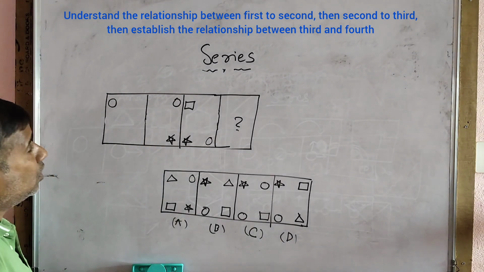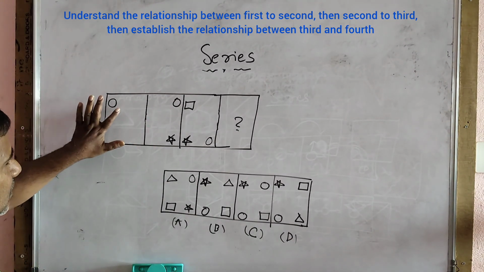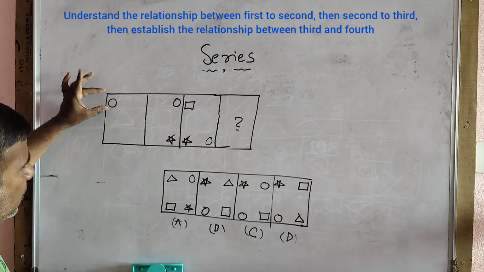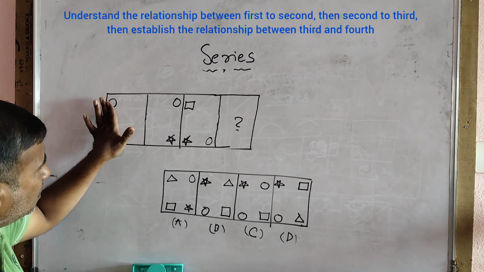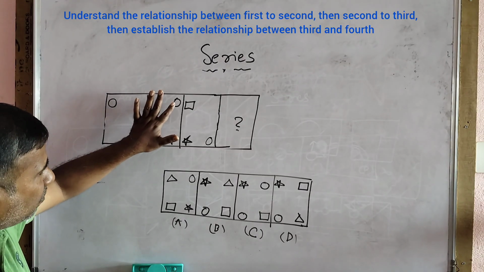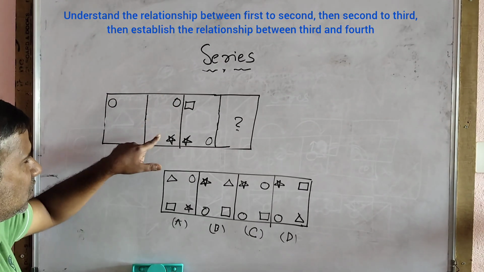Okay, you see first what happened from first figure to second figure. There is a circle in the square box at top left. It is rotated in the clockwise direction. Clockwise direction means jump to the next corner. After that, in the clockwise direction only, some new figure has come. That is the relationship here.